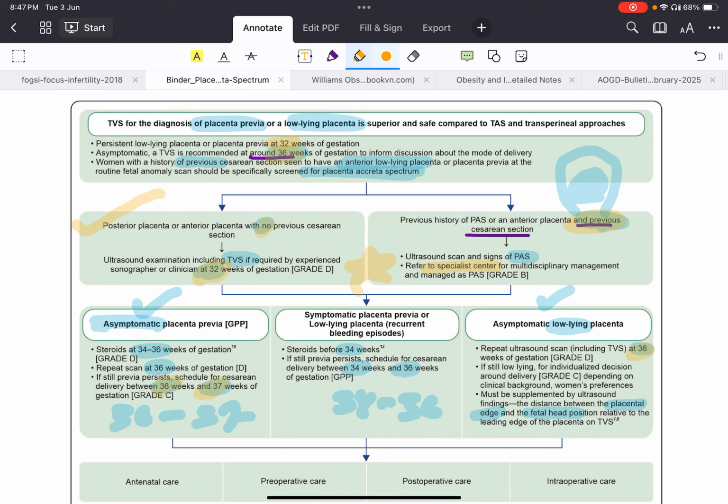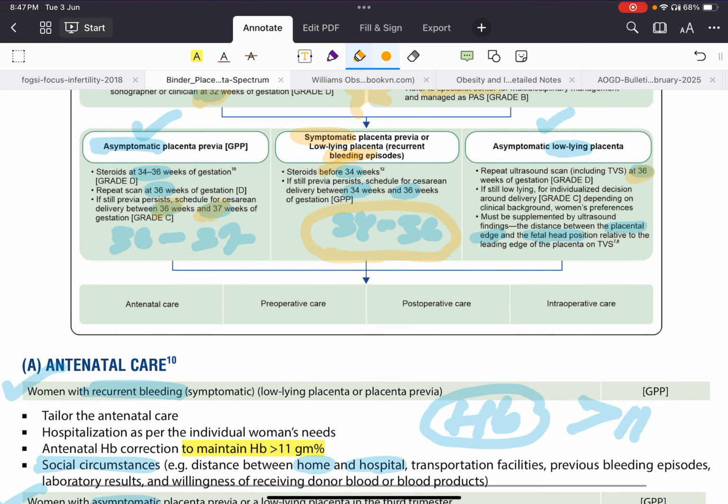It depends upon the obstetrician. If you want to do normal delivery also, you can go for normal vaginal delivery in low lying. If she has low lying placenta previa with recurrent bleeding episodes, then give steroids and plan for cesarean section at 34 to 36 weeks, 36 weeks basically. So in placenta previa, you go for antenatal care, pre-operative care, intraoperative care and post-operative care.